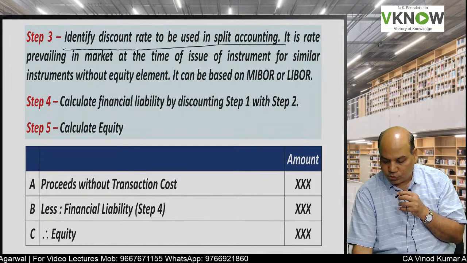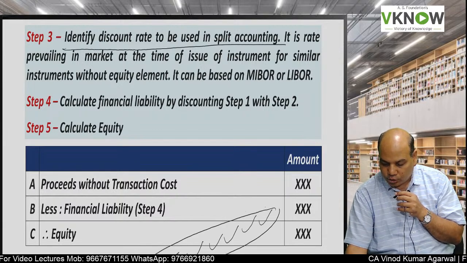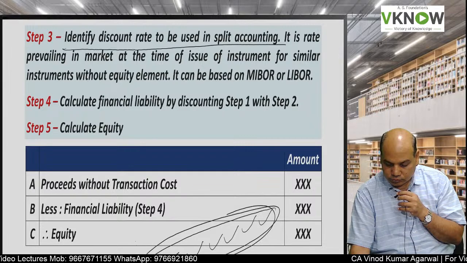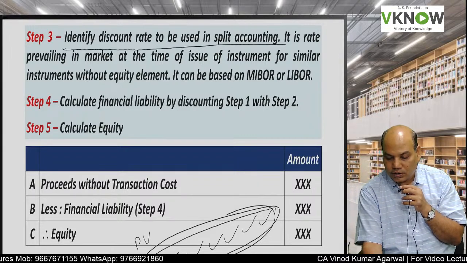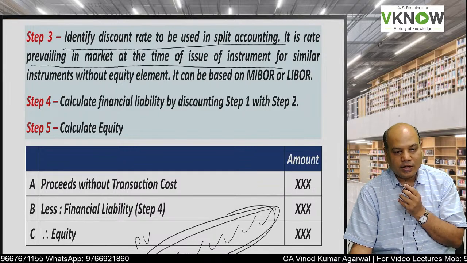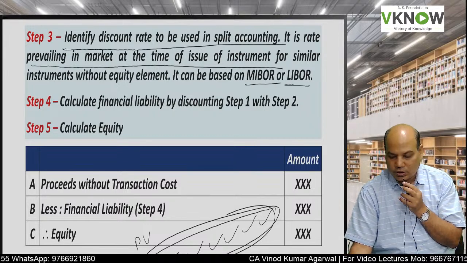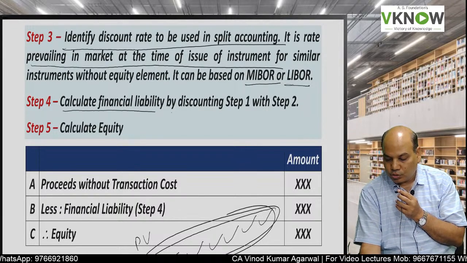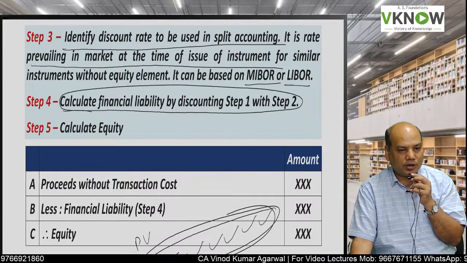Because the cash flows will take place in future periods, I need to find the present value to find out the liability portion. So I will see what the market rate is for a similar instrument. That rate will be used, which can be MIBOR, LIBOR or any such rate. The present value of the future cash flow is the financial liability.